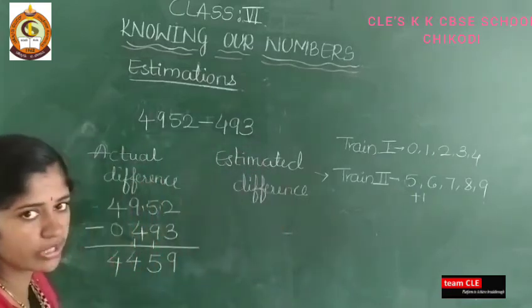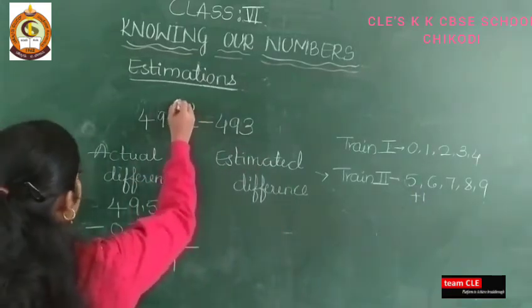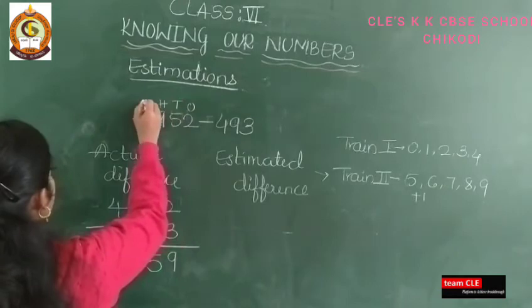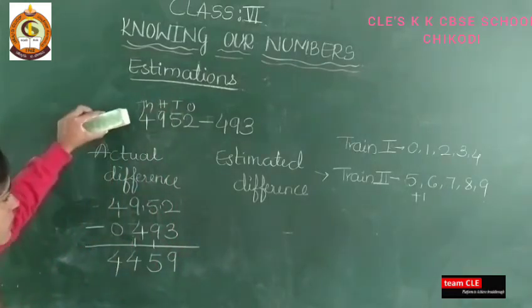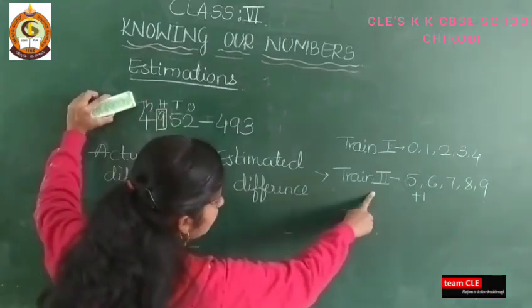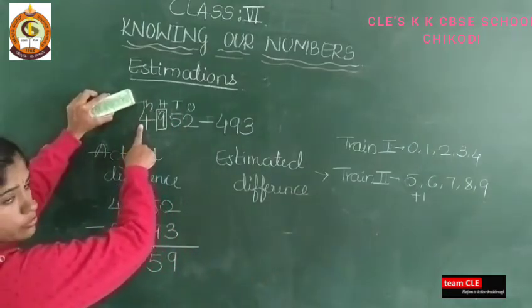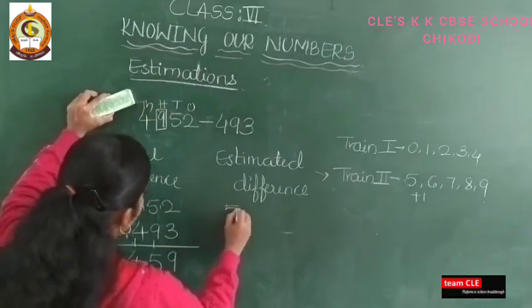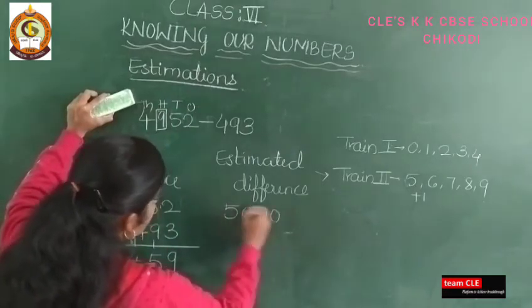So let us see the estimated difference. Already you know we are using the general rule. Ones, tens, hundreds, thousand is there. Thousand is there means you need to see the 100 place. So the 100 digit will come in tray number 2. Then you need to add 1 in the 1000 place. 4 plus 1 is 5 and the remaining terms become 0.